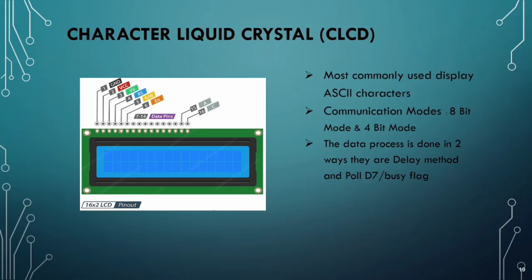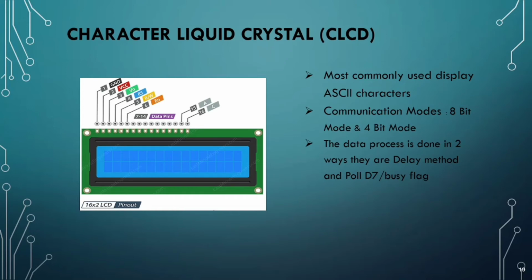And this CLCD can have two modes of communication, that is 8-bit mode and 4-bit mode communication. If suppose you give any information which has to be displayed, before displaying the information, the data has to be processed. In order to do so, we need to make use of two methods, that is the delay method or poll D7 or busy flag.